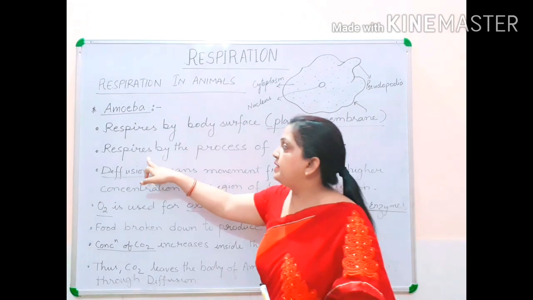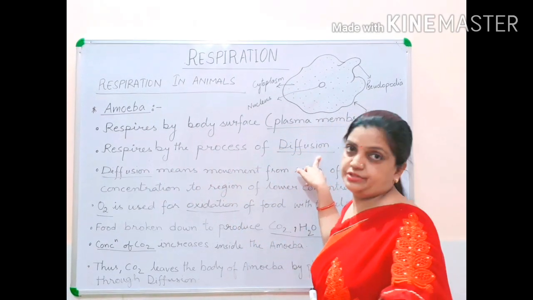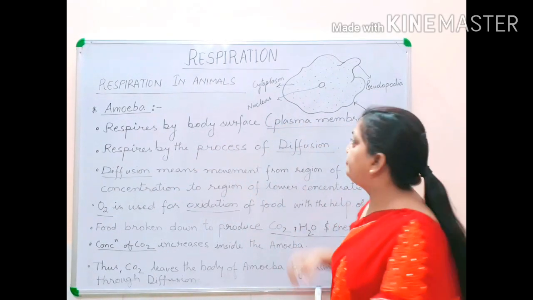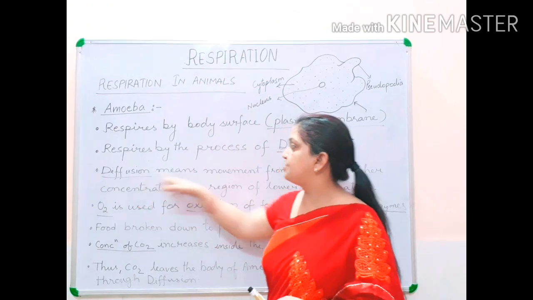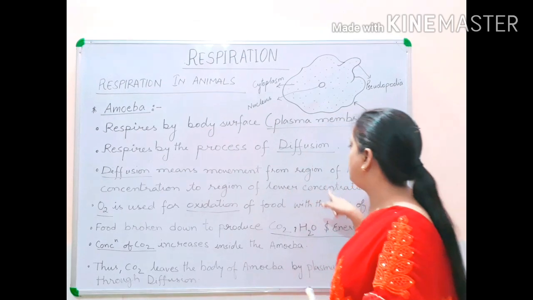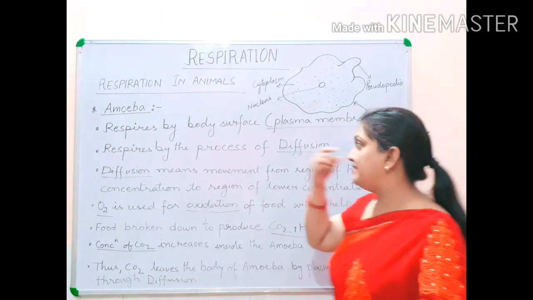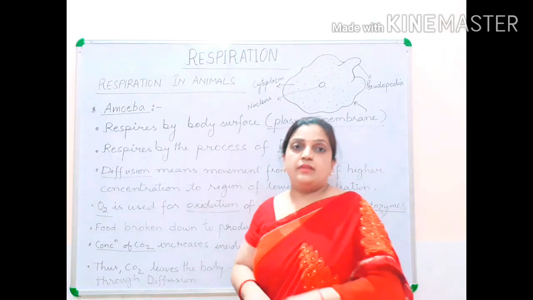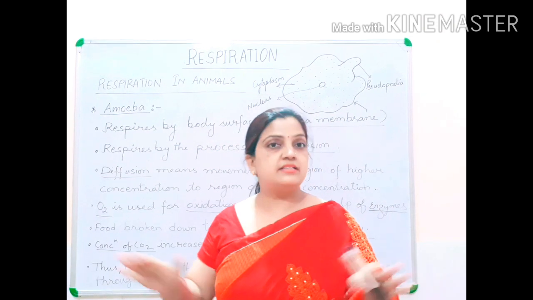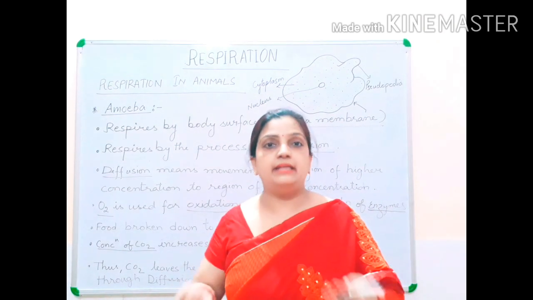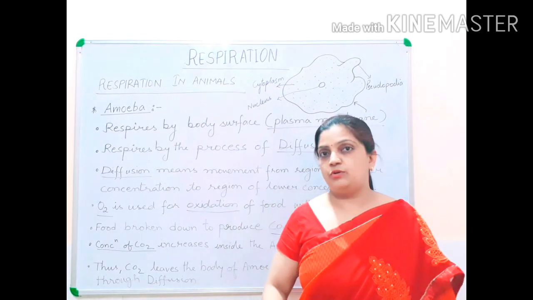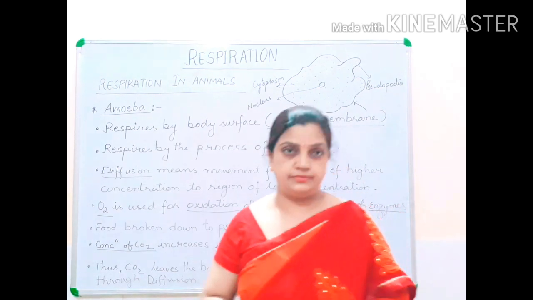Now, respiration by the process of diffusion. Amoeba respires by the process of diffusion. Diffusion means movement from the region of higher concentration to the region of lower concentration. Now here in case of amoeba, amoeba is present inside the water, in stagnant water. So it is going to take the oxygen which is present inside the water, the oxygen which is dissolved inside the water.